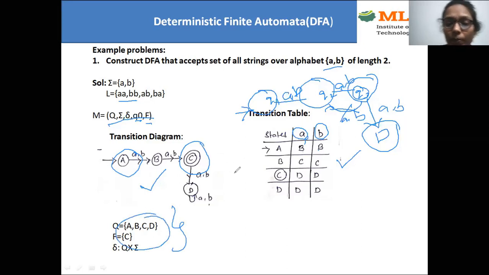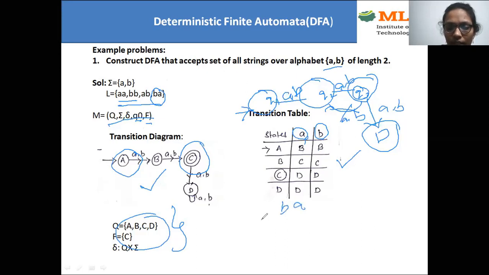After this, it is better to check whether a given string is accepted by this diagram or not. We have only a limited language here. This is a finite language. So we will check whether the string is accepted by this or not. What is the string we have? BA.